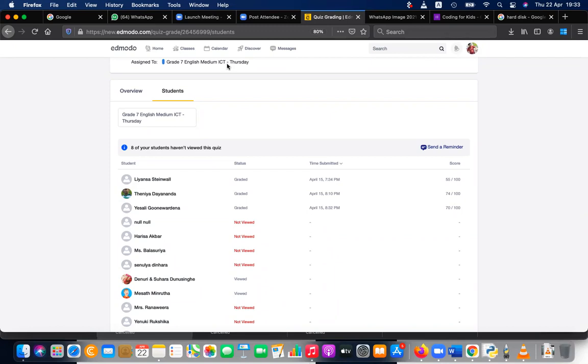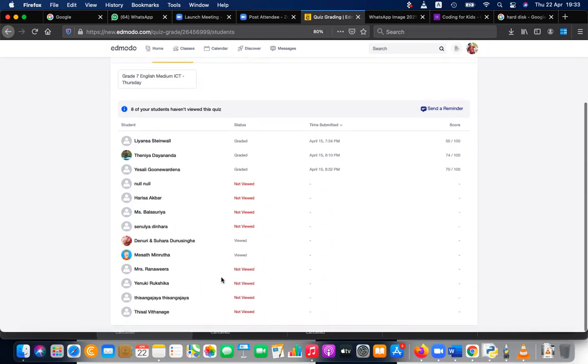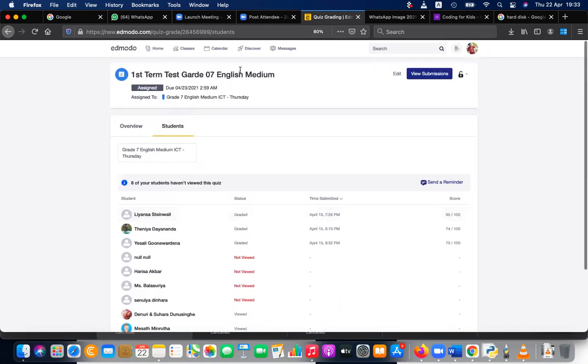Yenuki also has not submitted. Denuri, didn't you submit the paper? And Rovinu also has not submitted the paper. Why? I have given even extended time, but you have not submitted the paper. Rovinu, the Rovinu grade 7 group.